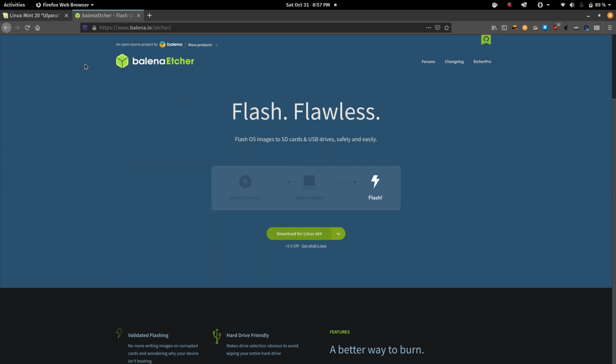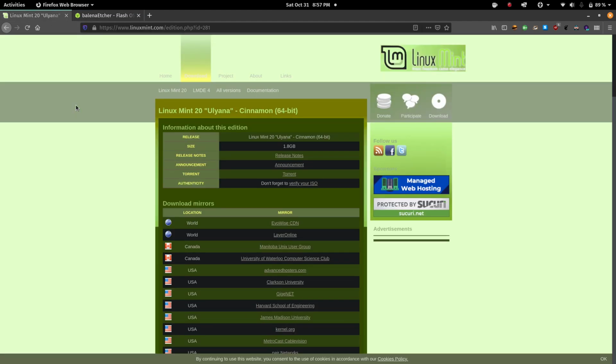And the other thing we need is an ISO. An ISO is the image itself, or the operating system. To download an ISO, you just need to search for whatever you like. I personally chose Linux Mint, not for any reason. It's just because something came to mind, and I like how it installs easily. Whatever you want to install, it's up to you. Go do your research. But Linux Mint is based on Ubuntu, and it's very user-friendly and easy to install. And since this tutorial is for beginners, I didn't want to confuse anybody.